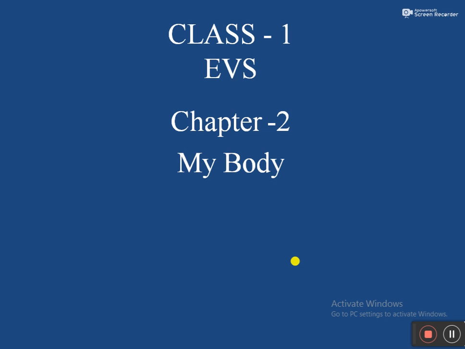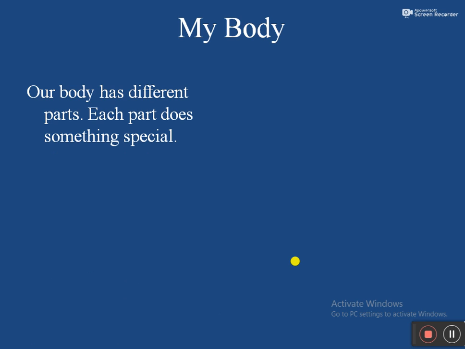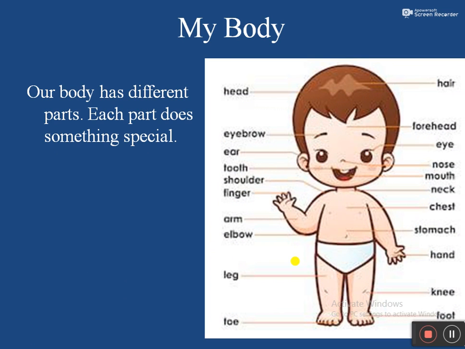Okay students, don't get confused with the parts of the body. Here I have given you a picture of the parts of the body. Our body has different parts. Each part does something special. Students, look at the picture. These are the parts of our body. Each part of the body has a different name. Each of these parts helps us in doing our work.